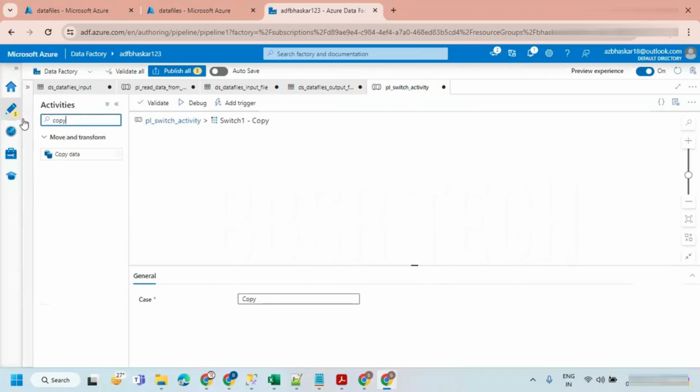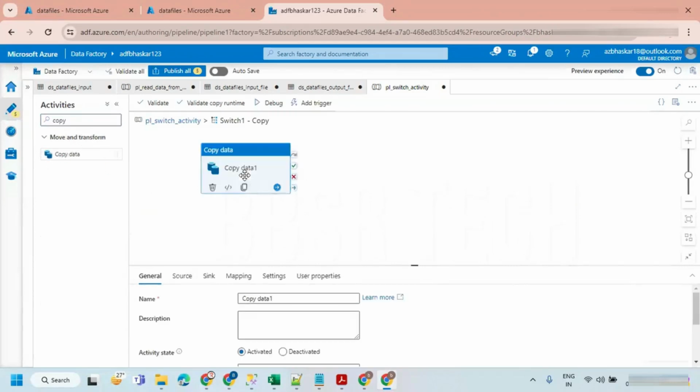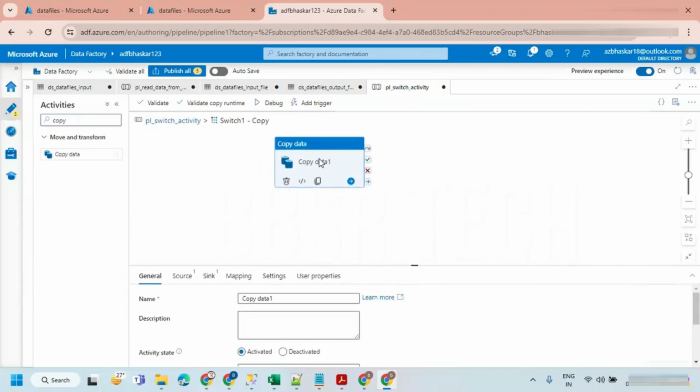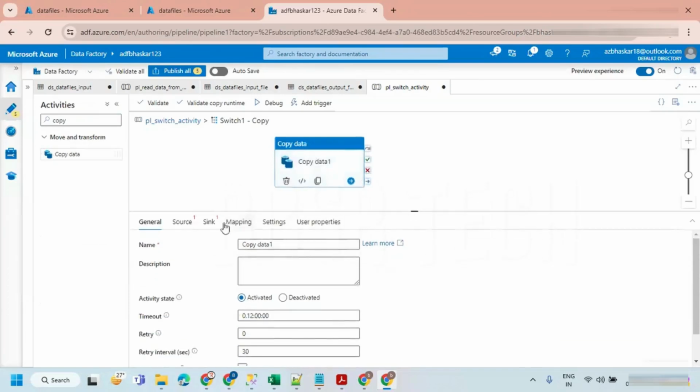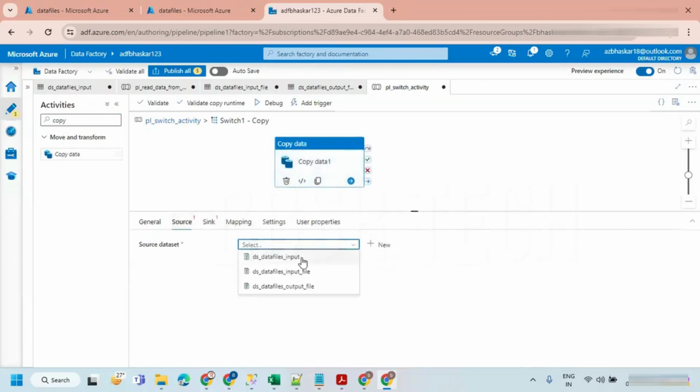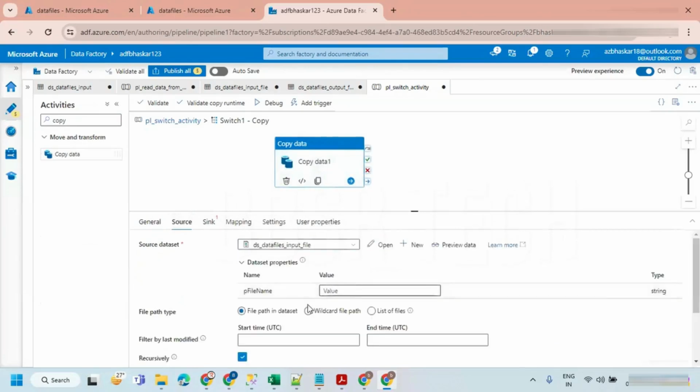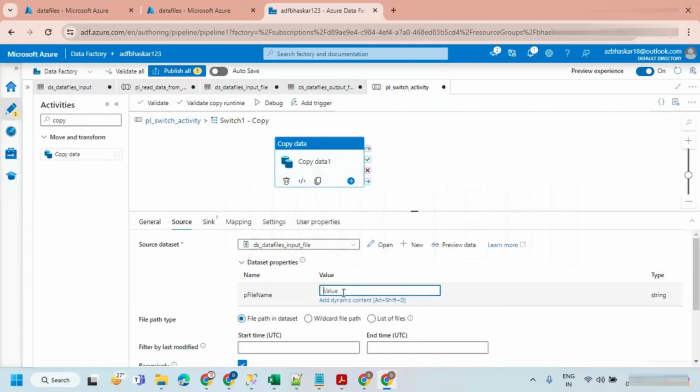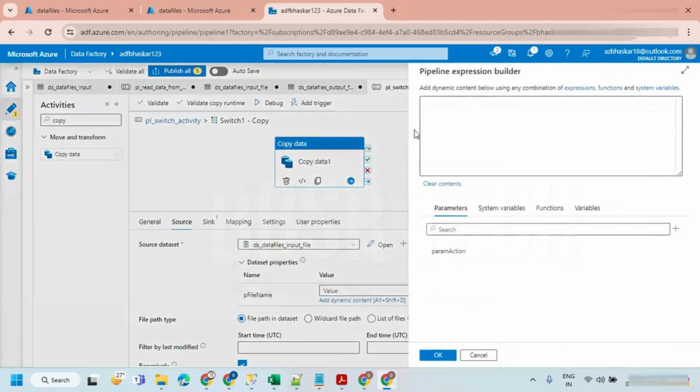I'm just going to take a copy data activity. The copy data activity has an input data set. I'm going to take the input data set. It is asking the name of the file. So the name of the file I'm just going to take here is employee.csv.